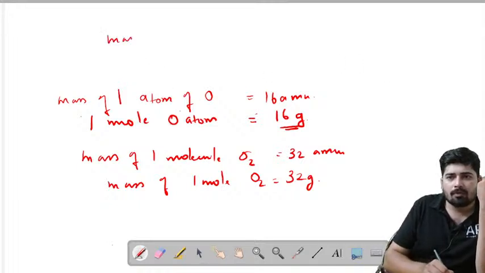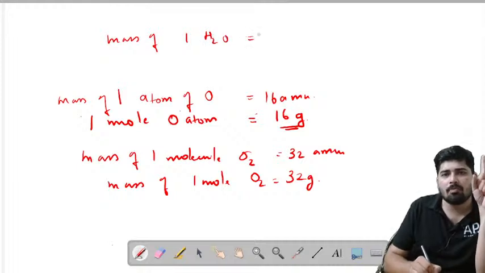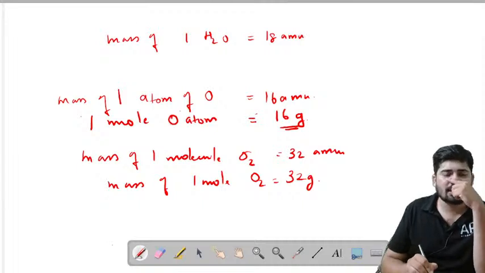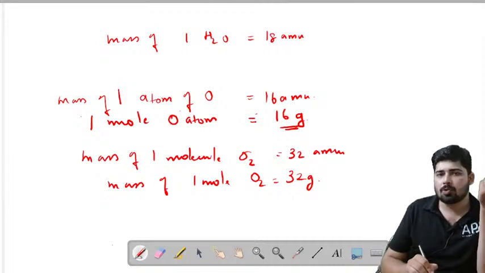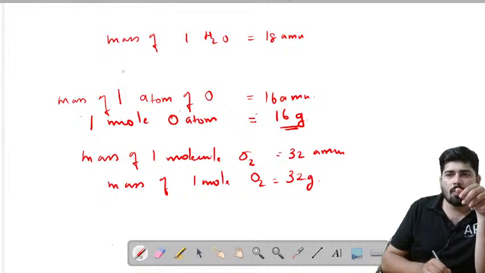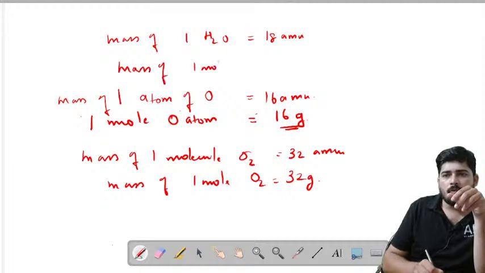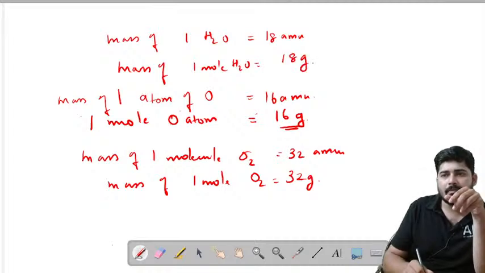What is mass of 1 H2O? We know that 1 molecule H2O contains 18 AMU: 16 AMU of oxygen and 2 hydrogen atoms, that is 2 AMU. 2 AMU plus 16 AMU will give you 18 AMU. So what will be the mass of 1 mole H2O? It is simply 18 gram.